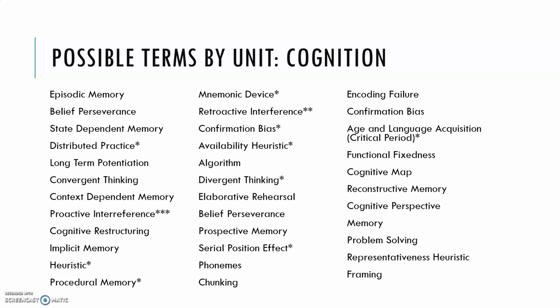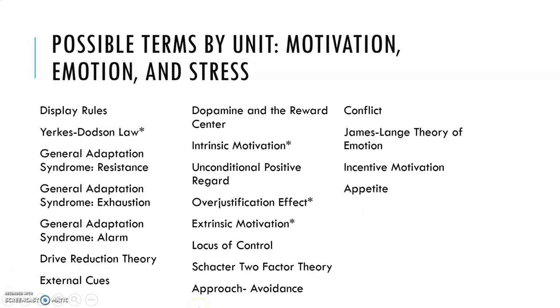The second unit that's a real heavy hitter for the application type questions is social psychology, but that's not on this year's exam, so we can just cut that one out. And I'm not going to spend any time going over it because they've already told us that that one's not going to be on this exam. So the next one after cognition, skipping social, that's pretty heavy on the exam, is motivation, emotion, and stress.